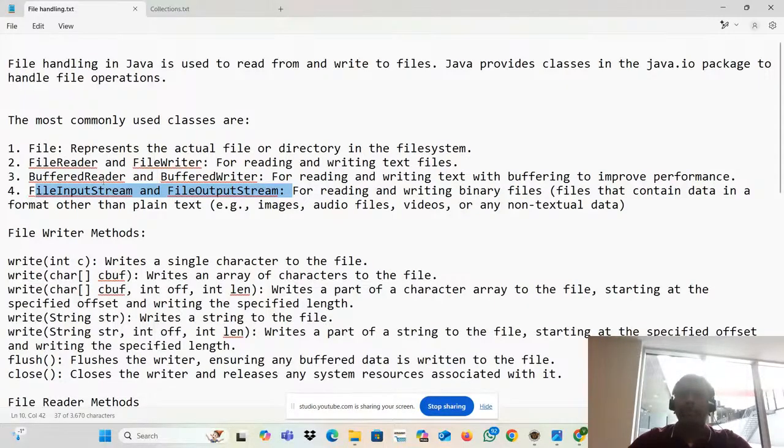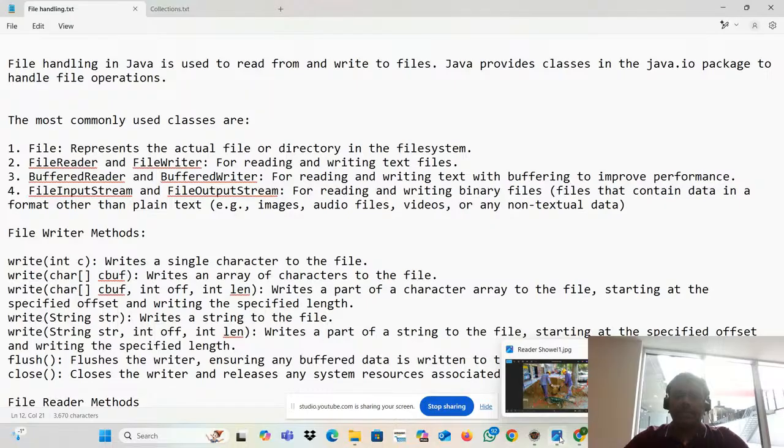The third one is BufferedReader. BufferedReader means you are reading the file and putting it into one buffer, then pushing that. Why are you doing it like this? So that your operation will be faster. To improve the performance, we are doing this activity. Yesterday, I explained this one, but people are still not able to understand. No problem. I have a simple explanation right now.